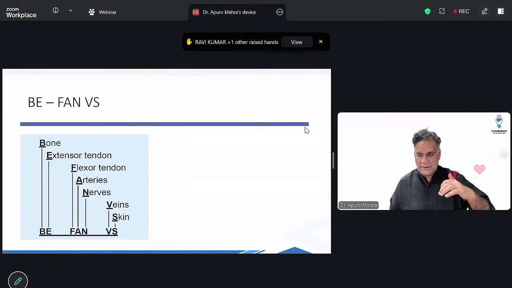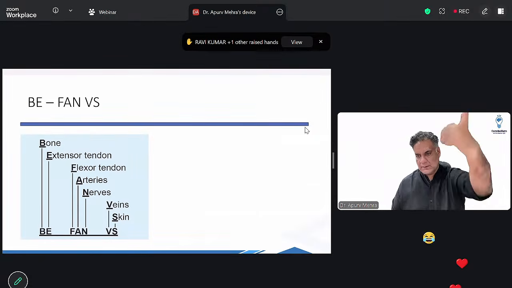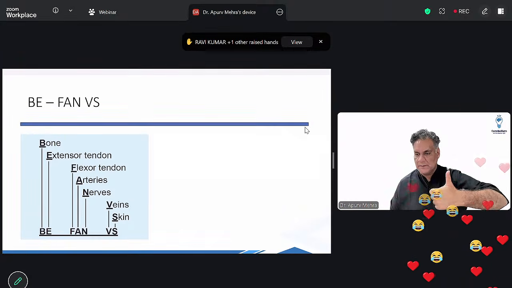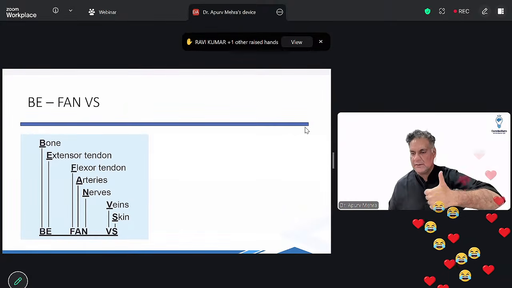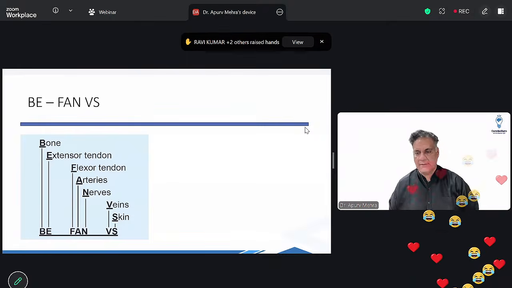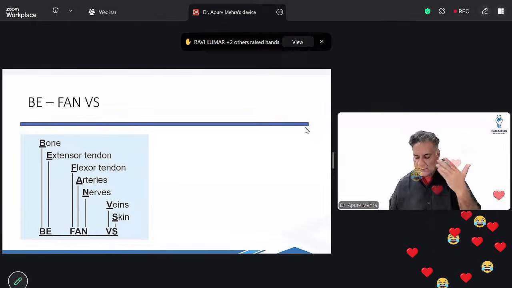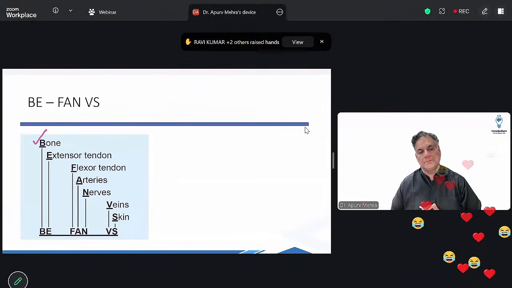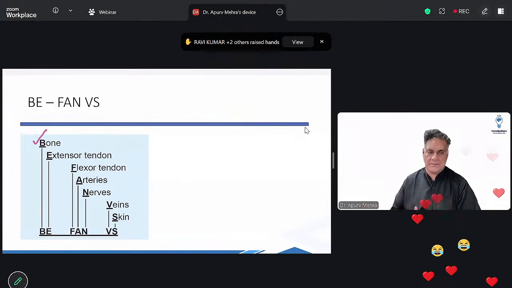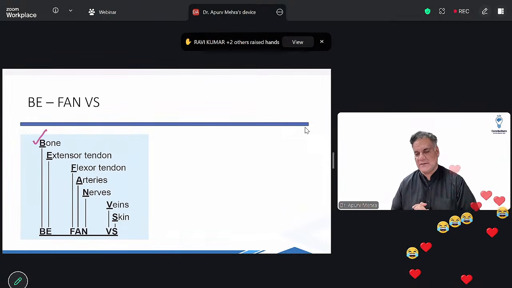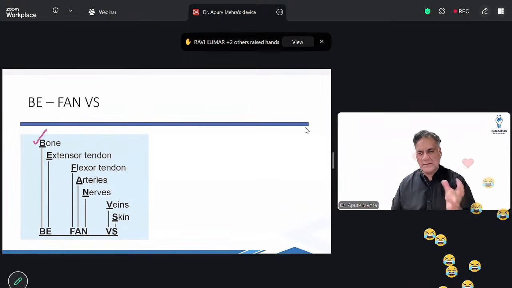When you have a limb which is amputated, जैसे द्रोणाचार्य ने बोला, राइट, कि तुम अपना अंगूठा जो है मुझे काट के दो. तो अंगूठा काट के जब दिया गया, तो वो अंगूठा लेकर, राइट, छात्र वापस गया कि इसको वापस लगा दो. तो the first structure to be fixed in the reimplantation is bone, then extensor tendon, then flexor tendon, then artery, nerve, vein, and skin. First to preserve is skin, but repaired last.